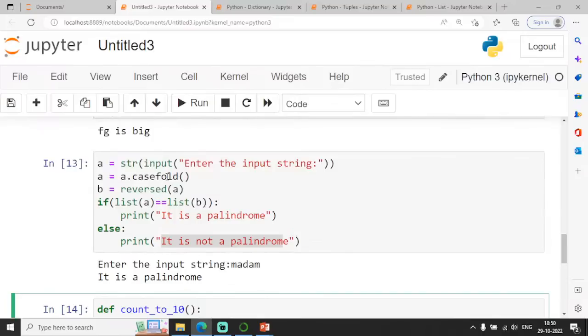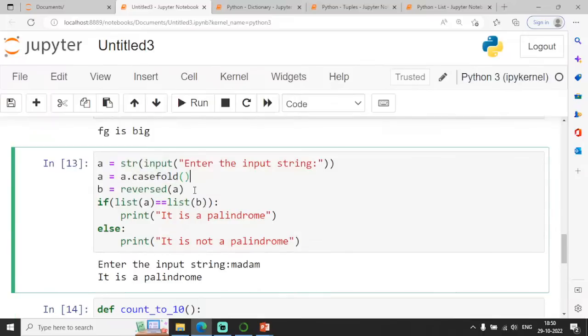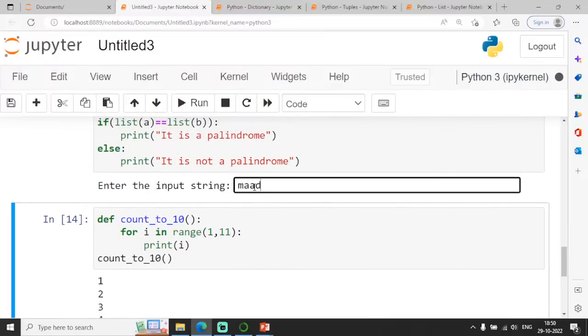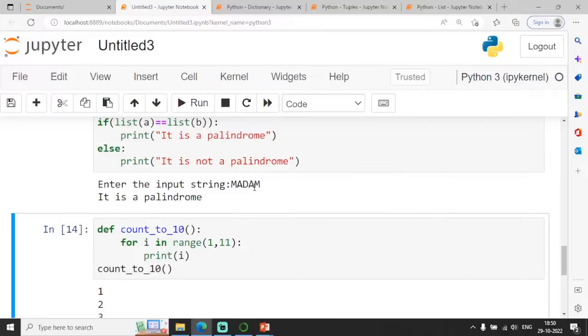For example, if I want to convert irrespective of cases, instead of small letters, if I am giving everything in capital letters, I can go for this casefold function. Clear? Whether the word in the input is in lowercase or uppercase, when I reverse my original string, I want to get back the same. Clear with this?